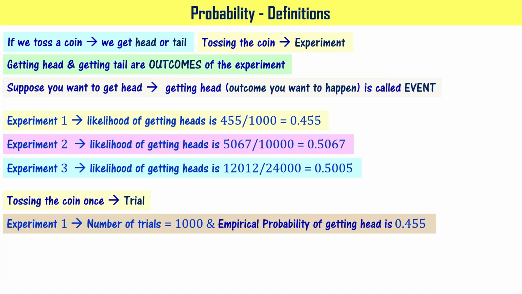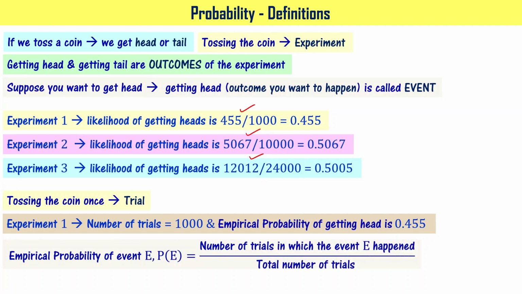So in the case of experiment 2, the number of trials is 10,000. In the case of experiment 3, the number of trials is 24,000 and the empirical probability is 0.5005. When you observe all these ratios, like 455 by 1000, 5067 by 10,000 and 12,012 divided by 24,000, what you can say is the empirical probability of event E is equal to the number of trials in which event E happened divided by the total number of trials, right?